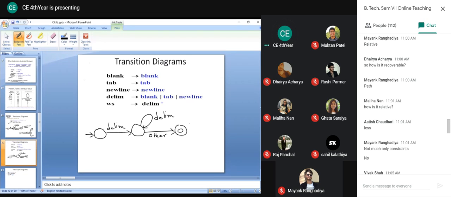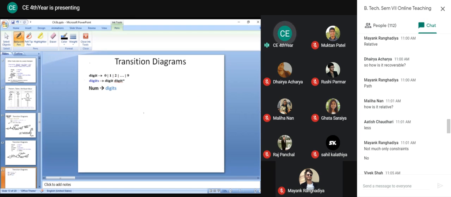And again, we have to put the same thing, other and star. So this star indicates we have to return that additional character, which is not part of this white space. So this is how you can consider the transition diagram for white space.